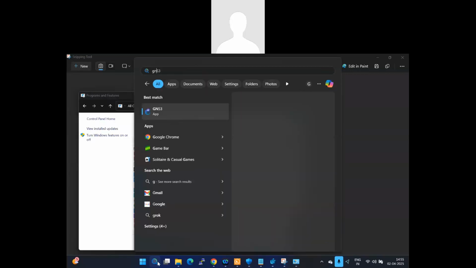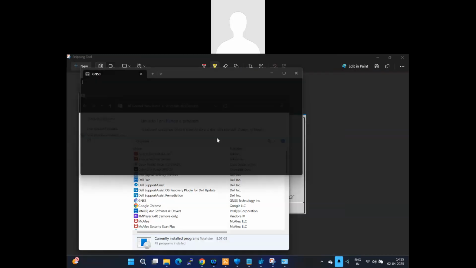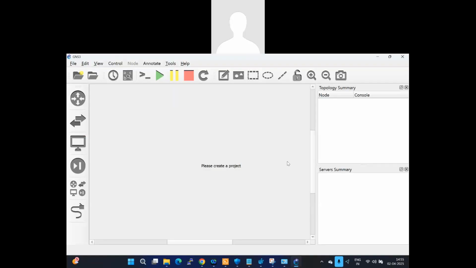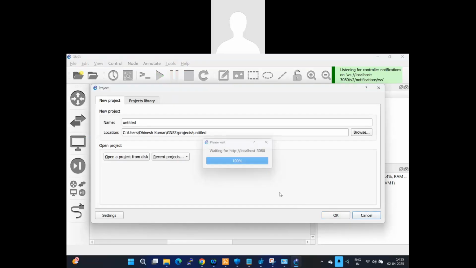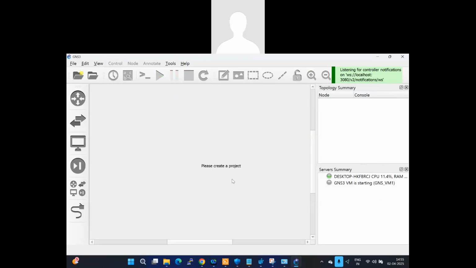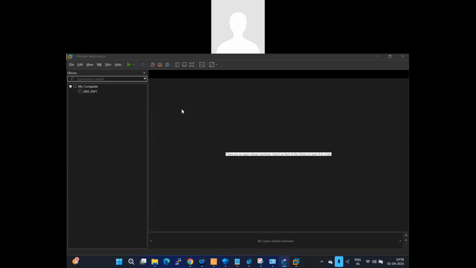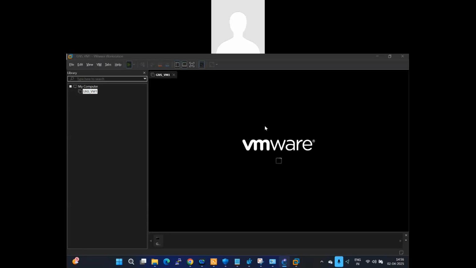Just I'm opening my GNS3. So once I open, I'm integrated with my local host, the GNS3. I'm waiting for my VMware to automatically turn on once I install on my GNS3. It will take a while. Just waiting for my GNS VMware workstation. Yes, it is running now.